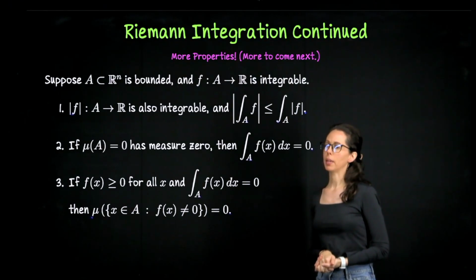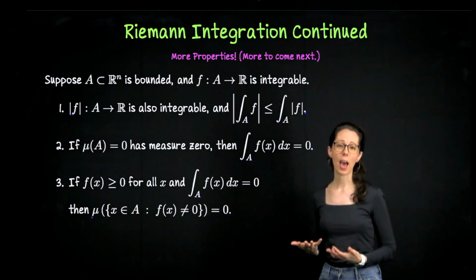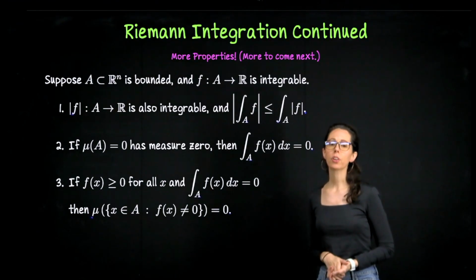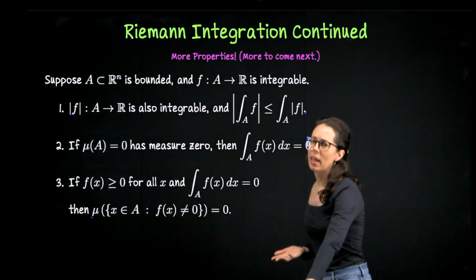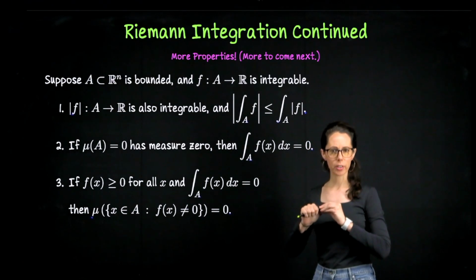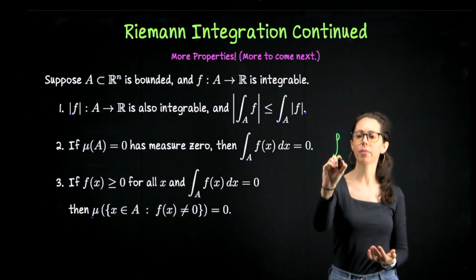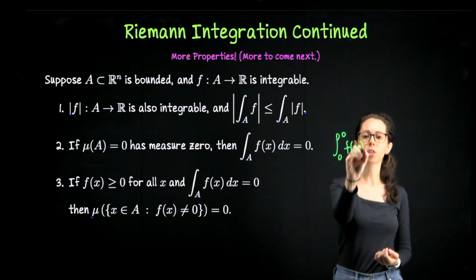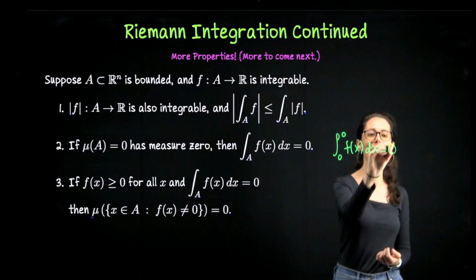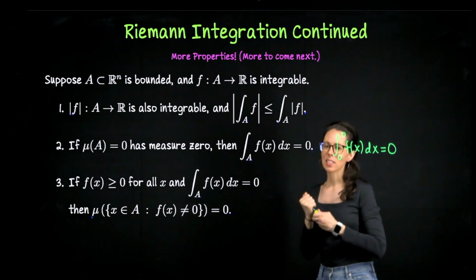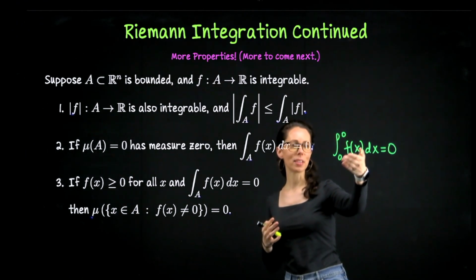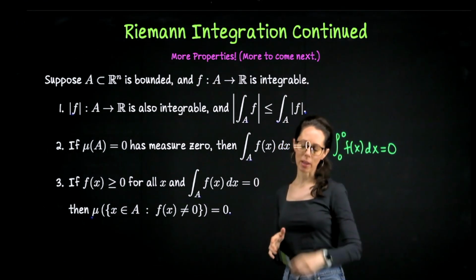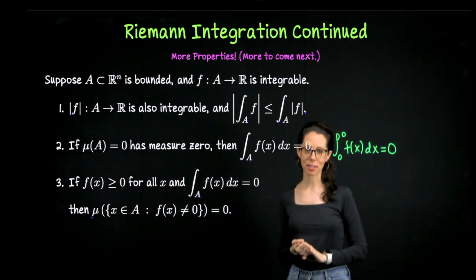Then our second property says that, if A has measure 0, the integral of f over A is 0. And I would like for you to imagine that as a generalization of this familiar statement from calculus. The integral over a single point of a function is 0. That's something that you probably know very well. This is kind of like broadening this statement. So integrating over a point, we can now think about integrating over a measure 0 set.